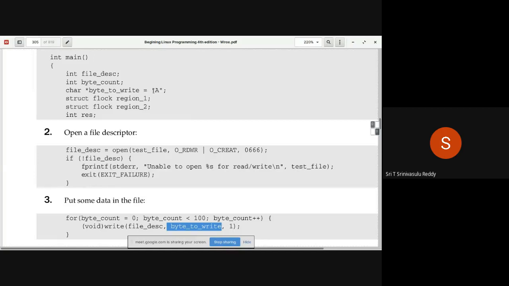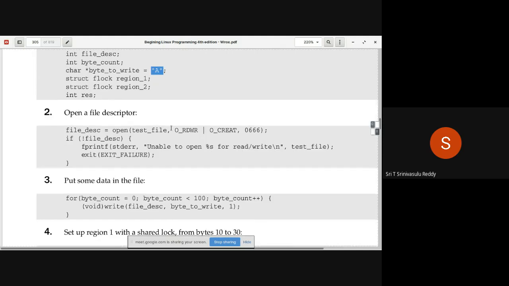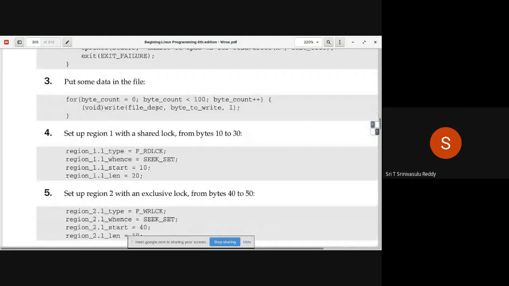as you can see, within double quotes. Don't use single quote here. It is a string, not a character constant. So string capital A. So byte to write is a pointer to character. So you are passing on the starting address of that array. So only one character you are writing. So write of this entire thing.